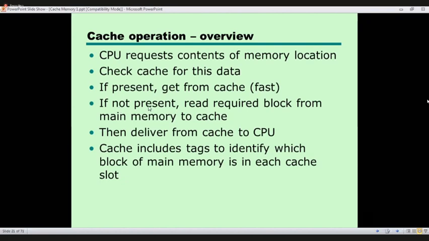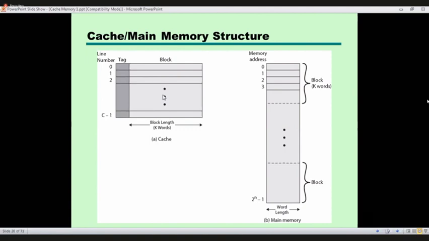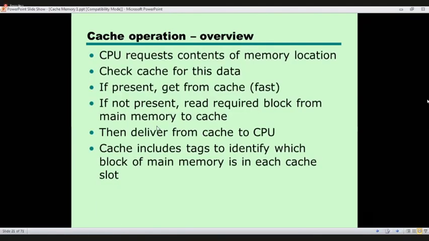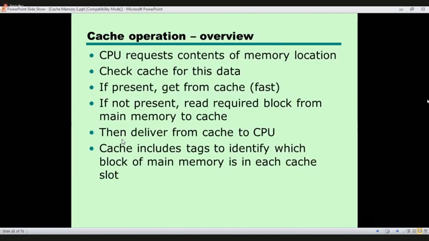If it is not present, we read the required block from main memory into the cache, and then deliver it from the cache to the CPU.